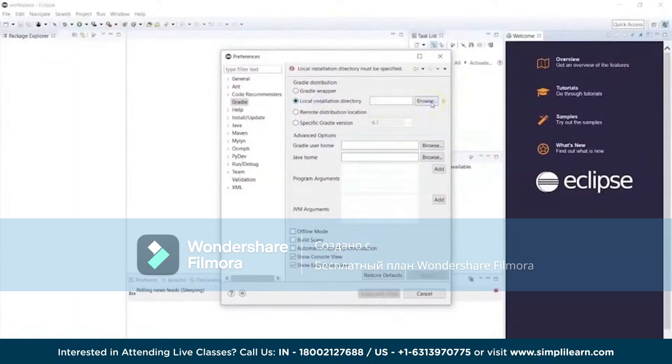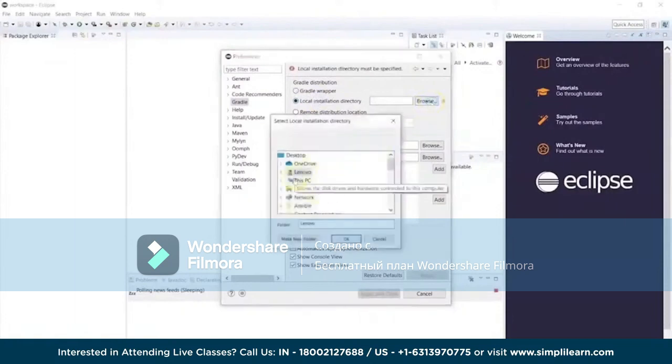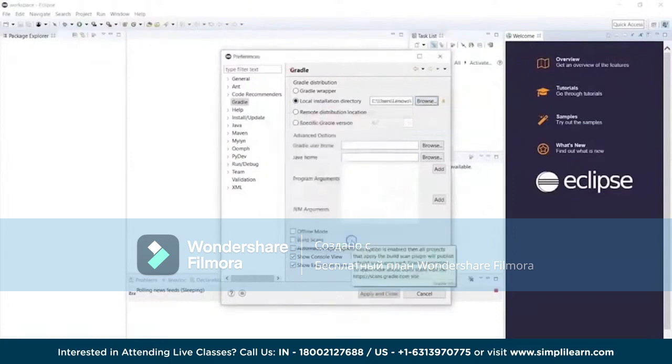Now in the previous demo we have already got the Gradle extracted, so we just have to go for the downloads. In the downloads, Gradle is already available, so we are going to select that here. So this is what we are going to select, right? This represents the directory structure in which we have the mechanism.